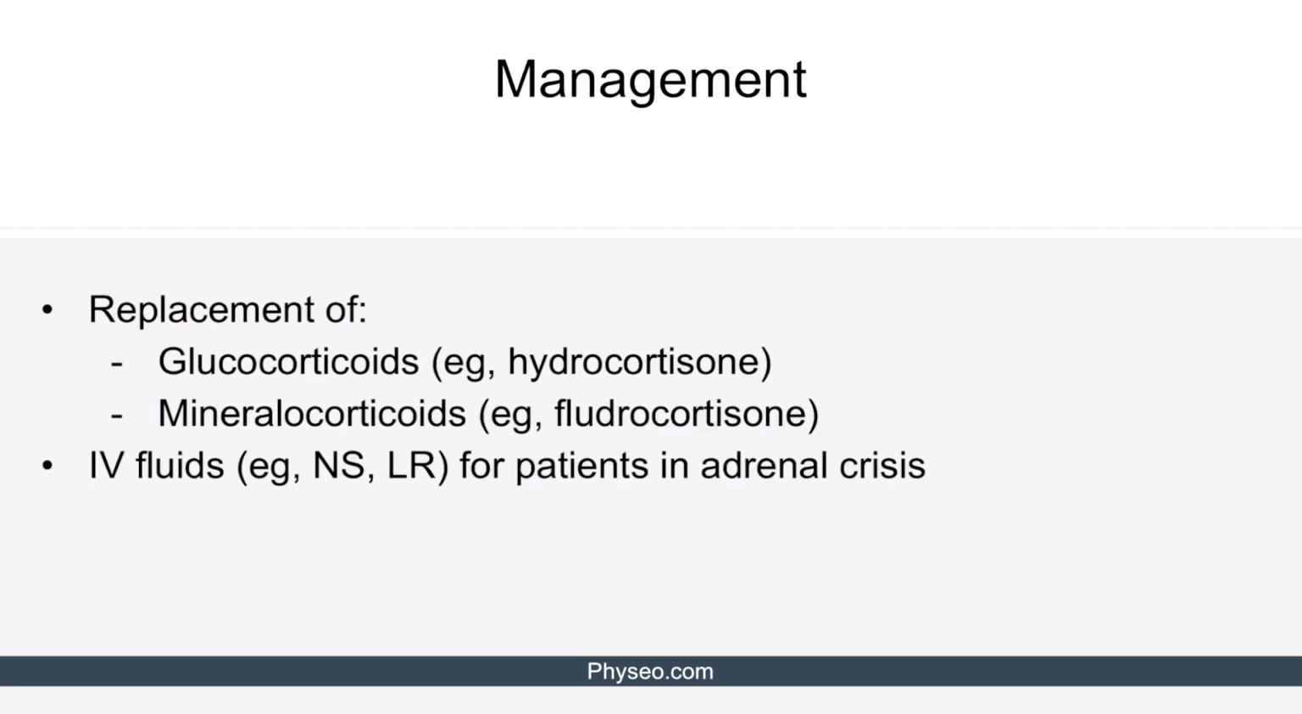The management of primary adrenal insufficiency is straightforward. Simply replace what the adrenal glands can no longer make. This includes glucocorticoids, which can be replaced with hydrocortisone, and mineralocorticoids, which can be replaced with fludrocortisone. Lastly, consider giving IV fluids such as normal saline or LR to patients in an adrenal crisis.